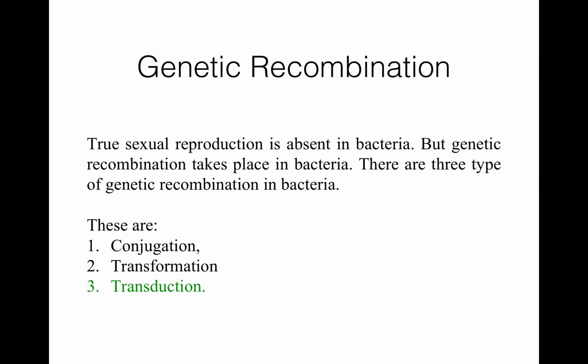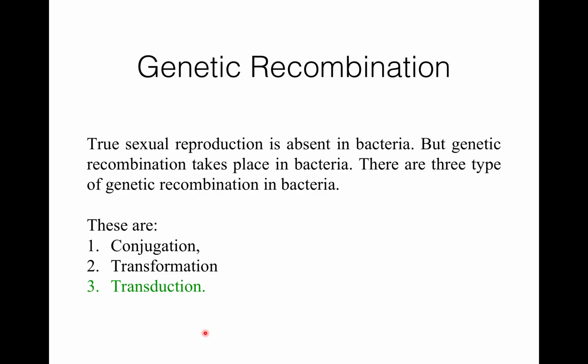There are three types of genetic recombination in bacteria because true sexual reproduction is absent: conjugation, transformation and transduction. I've already discussed conjugation and transformation, so today I will explain transduction.